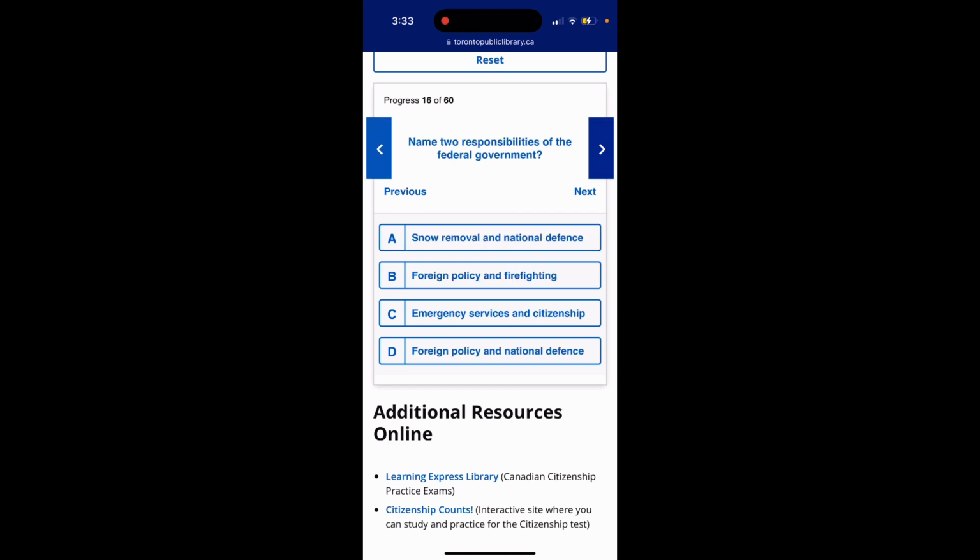Question 16. Name 2 responsibilities of the federal government. Option A, snow removal and national defense. Option B, foreign policy and firefighting. Option C, emergency services and citizenship. Option D, foreign policy and national defense. The answer is option D, foreign policy and national defense.